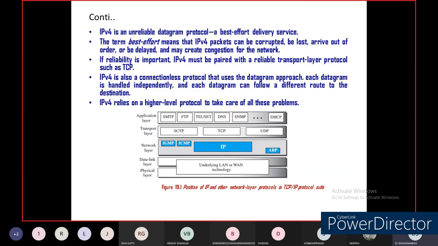Please try to understand this block diagram. This block diagram is very important. You can understand what the layers are: application layer, transport layer, network layer, data link layer, and physical layer. And what are the different types of protocols present in each layer? This is very important.